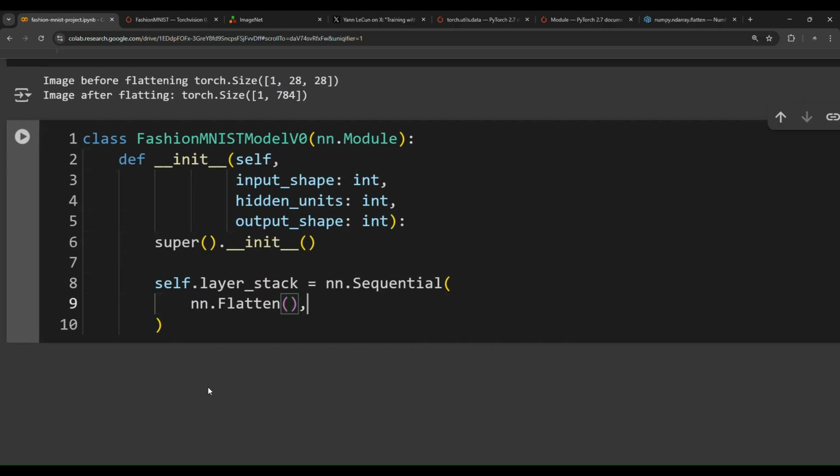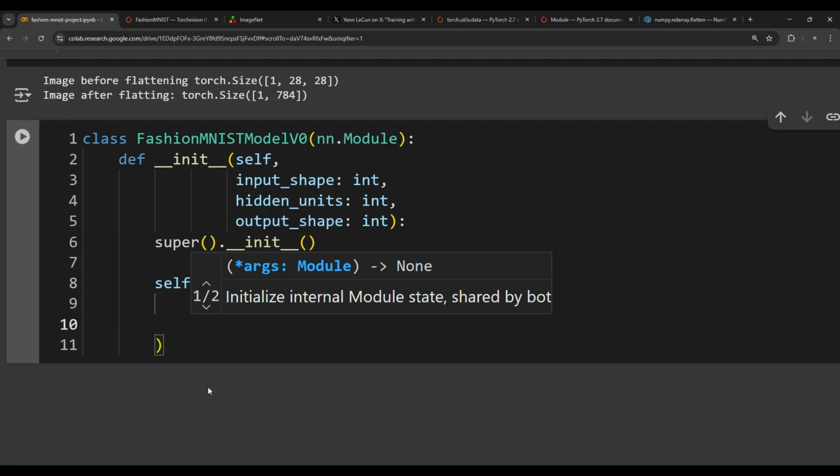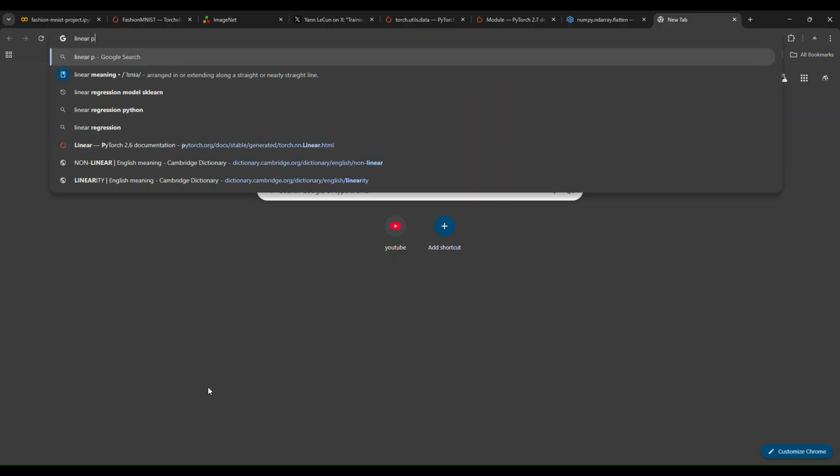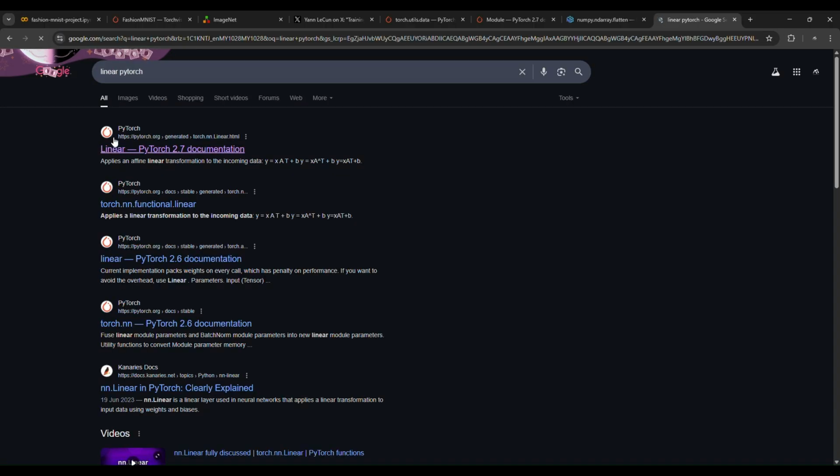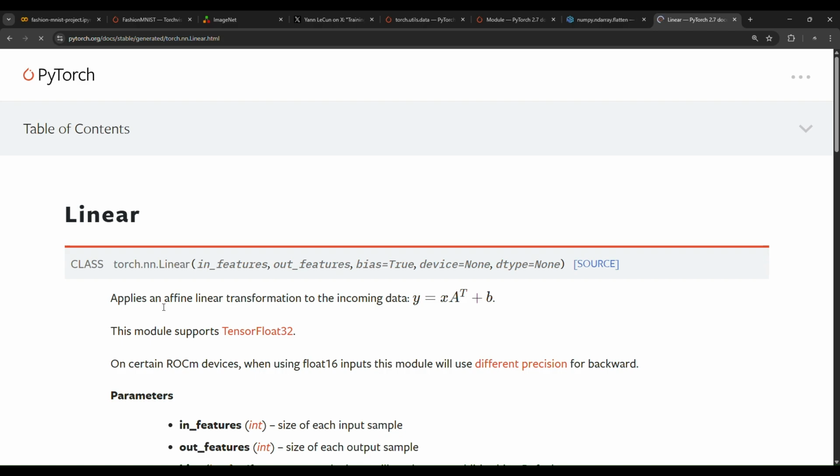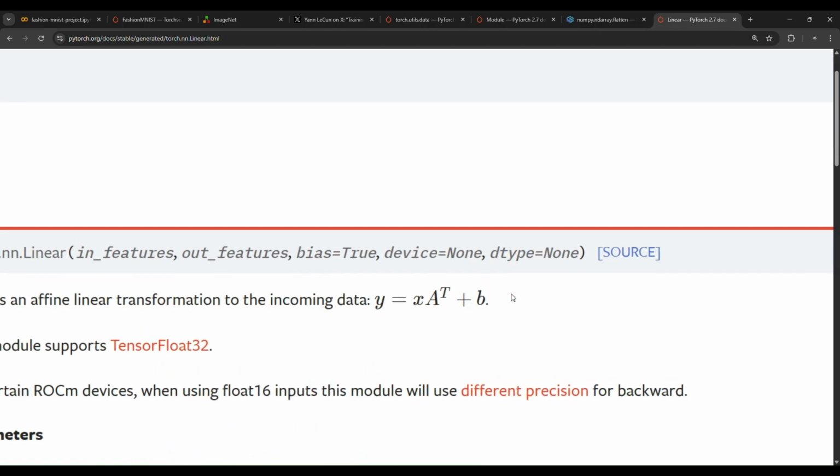Now after flatten, we will use just two linear layers. If you search in here, linear PyTorch, the linear layer applies an affine linear transformation to the incoming data. So y equals x multiplied by the weights plus the bias. So we have this equation.